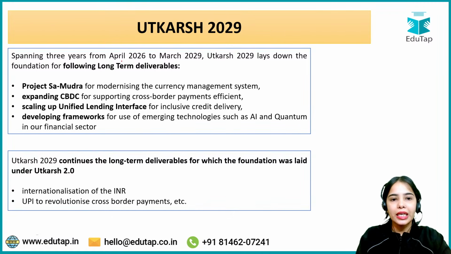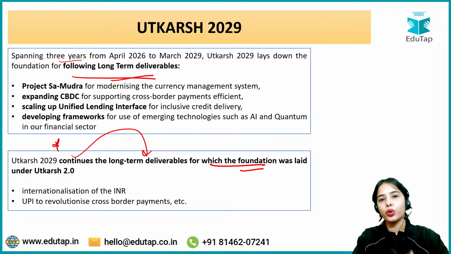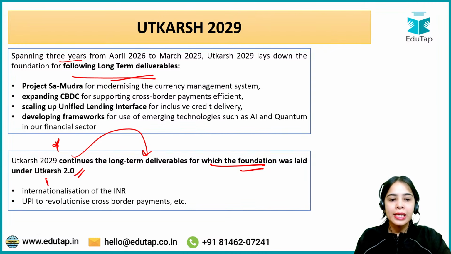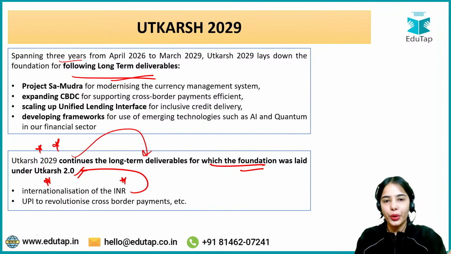Now Utkarsh 2029 is focusing on the long-term deliverables for which the foundation was laid in the previous Utkarsh 2.0. So internationalization of INR was a focus area in the Utkarsh 2.0. That is also focused under the Utkarsh 2029.